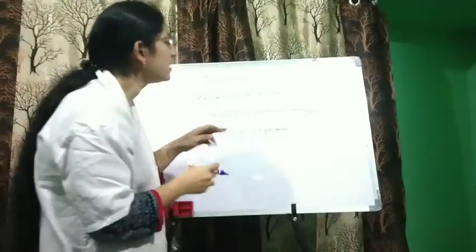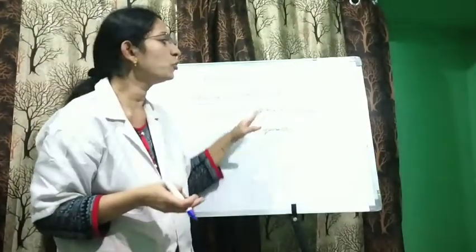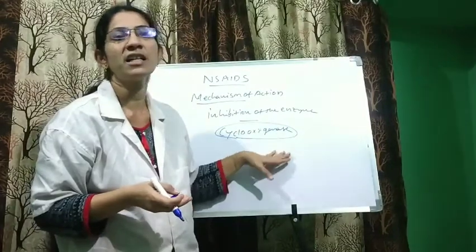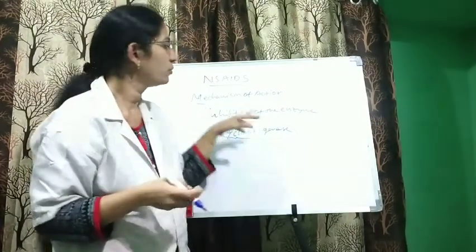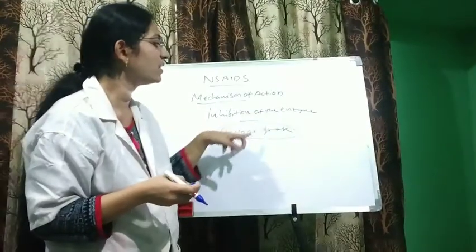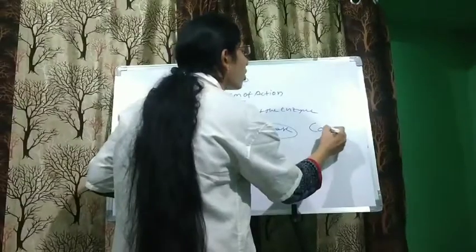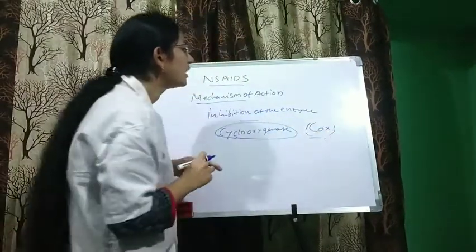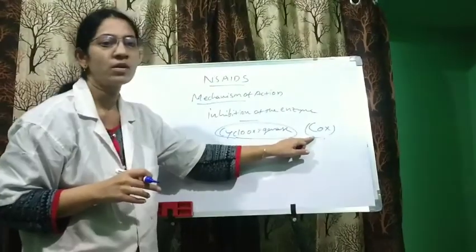Cyclooxygenase is required to convert arachidonic acid. We call it COX.